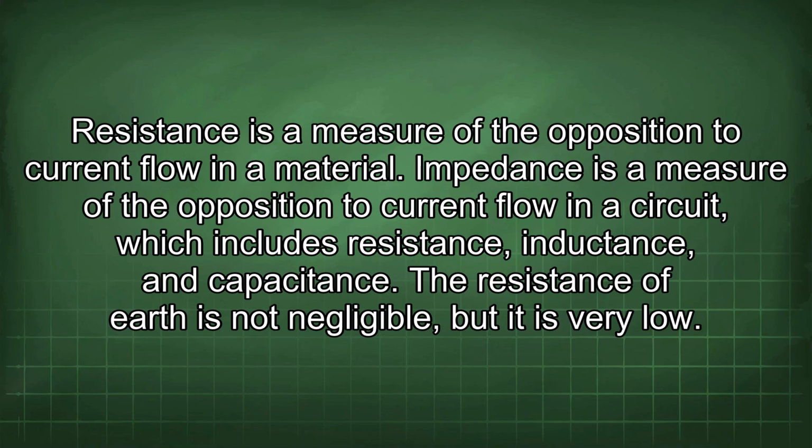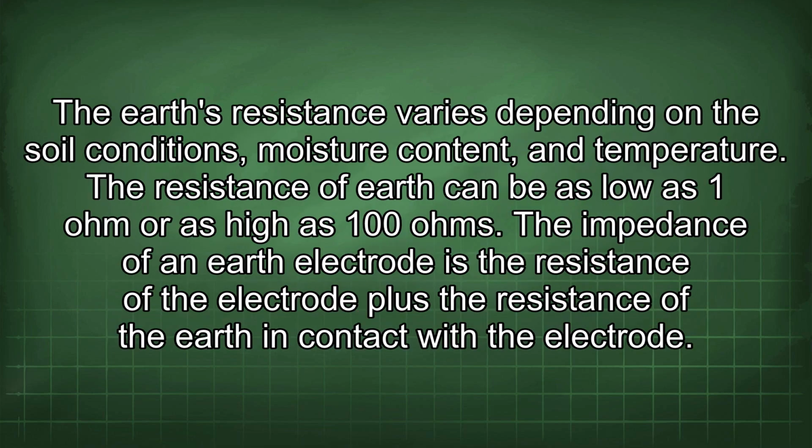Resistance is a measure of the opposition to current flow in a material. Impedance is a measure of the opposition to current flow in a circuit, which includes resistance, inductance, and capacitance. The resistance of Earth is not negligible, but it is very low. The Earth's resistance varies depending on the soil conditions, moisture content, and temperature.